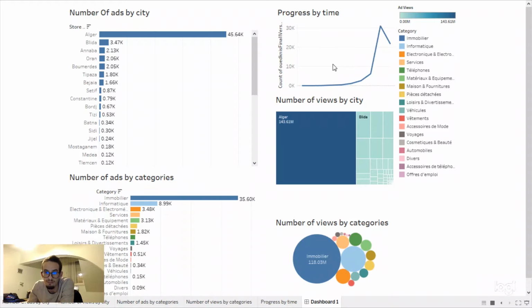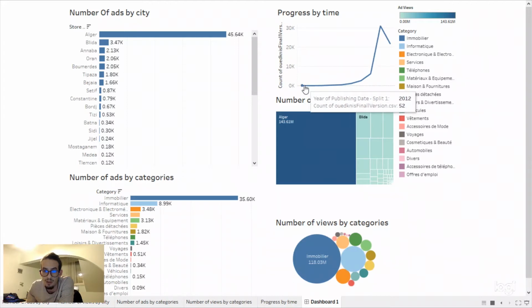Okay, and here as we see the progress by time, from 2012 till 2021, the number of ads by time.